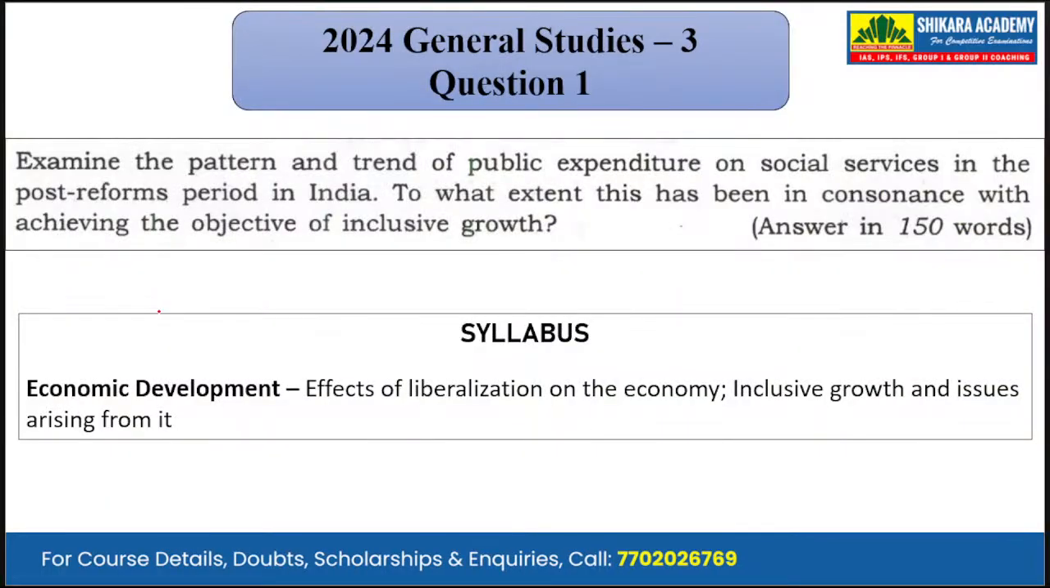Now, this question was asked in 2024 GS Paper 3, question number 1. Examine the pattern and trend of public expenditure on social services in the post-reforms period in India. So, post-reform period means post-1991 reforms, the LPG reforms of 1991. To what extent has this been in consonance with achieving the objective of inclusive growth? It is a 10-mark question and we have to answer it in 150 words.